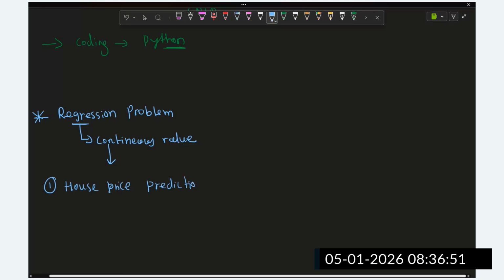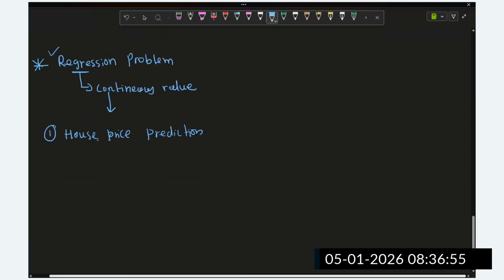Okay, this is one kind of problem in regression. The house price can have a continuous value, right? It can be some millions of dollars, so in floating numbers we have the house price prediction. Or let's suppose another example: I want to find how much energy consumption there is on an hourly basis. Or another example: what is the insurance price?